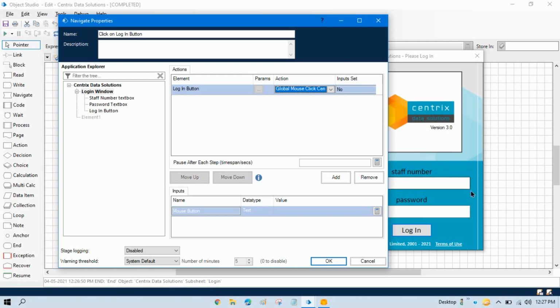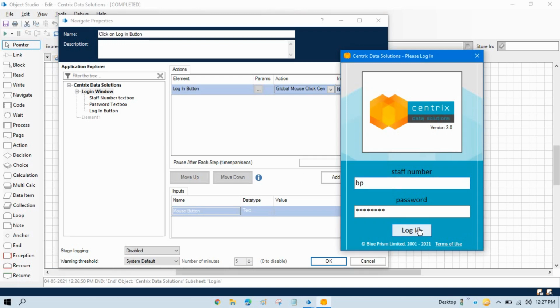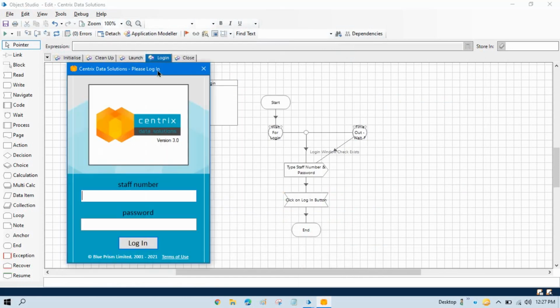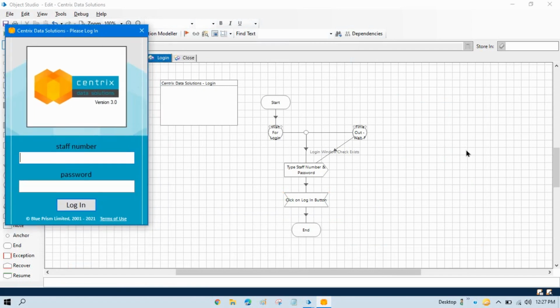You have seen that time I was moving my mouse, so that's why it was not able to click on login. I can show you one more time here. Let me refresh this, launch this, and now let me keep this here. Currently I will keep my mouse this side, but it will try to capture this side here. It means it will take control.